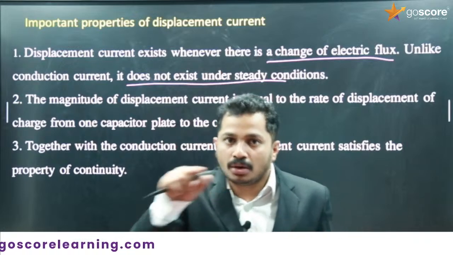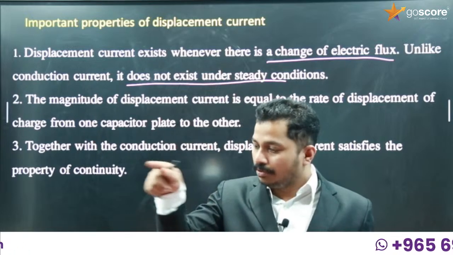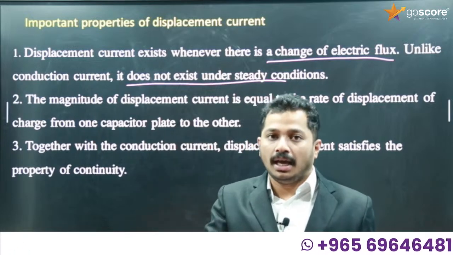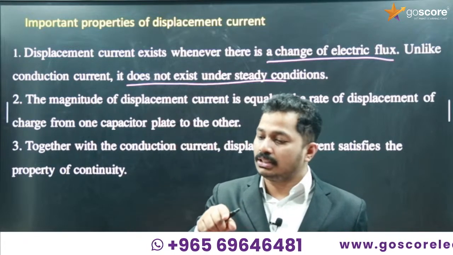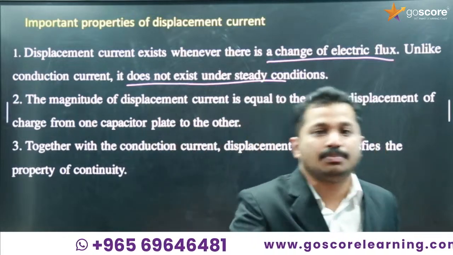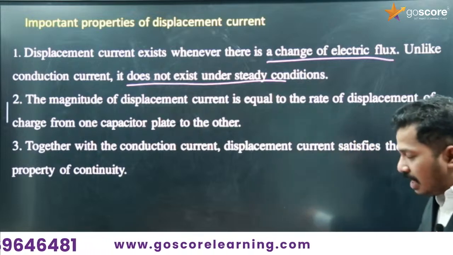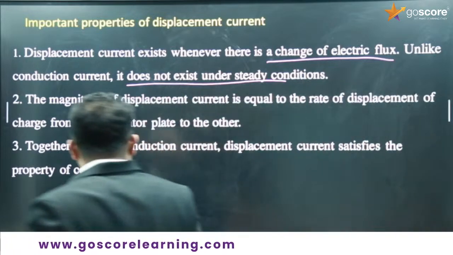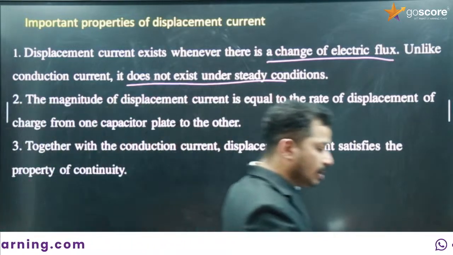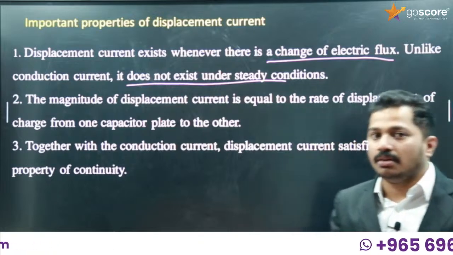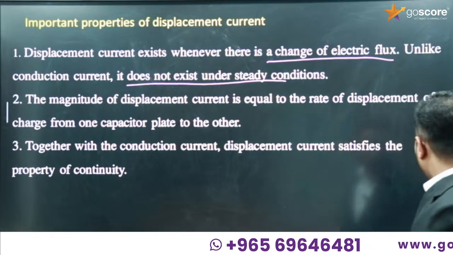A circuit should be closed only if the charge flow is through a closed path, and in that circuit the charge flow is completed by displacement current only. So the continuity of this charge flow is fulfilled by displacement current. That is the third property: together with conduction current, displacement current satisfies the continuity of current. We have just mentioned it, it's not important.